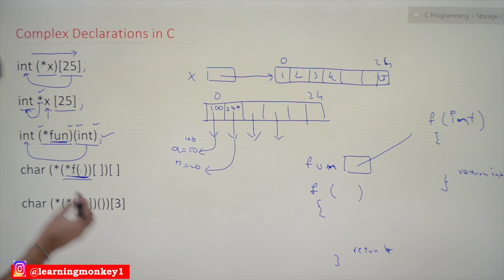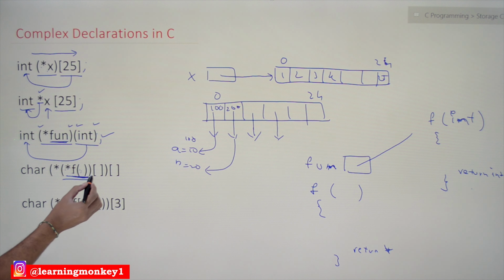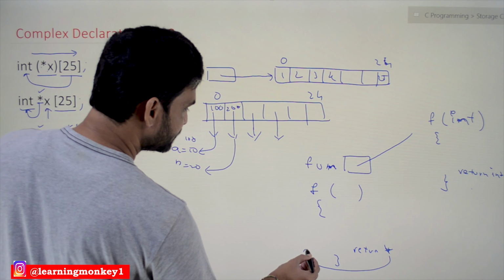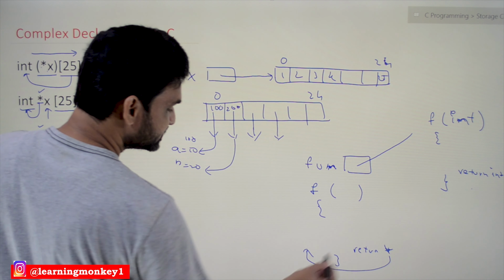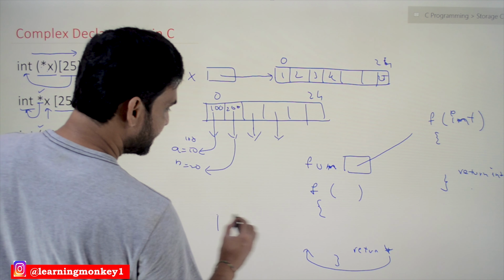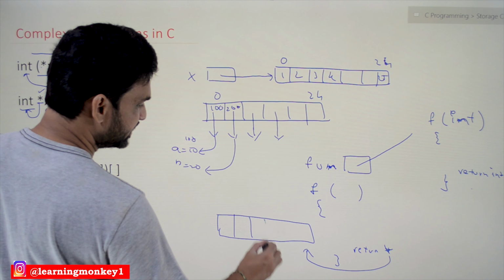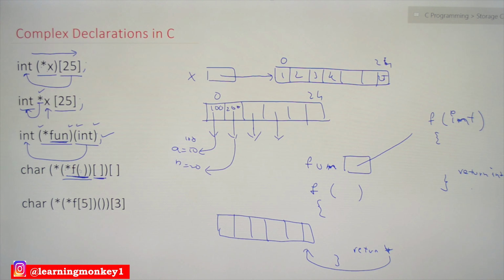So what is that pointer? It points to an array. The returned pointer is going to be the address of an array, an array which consists of pointers.